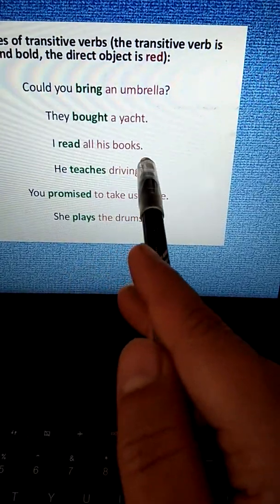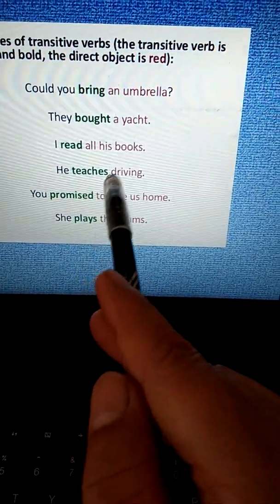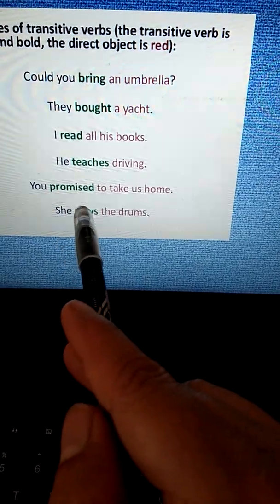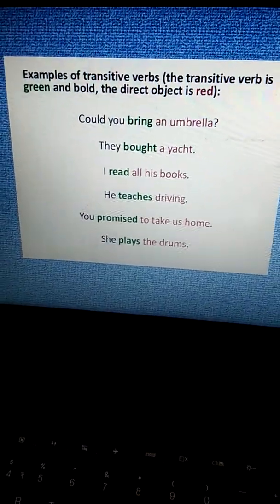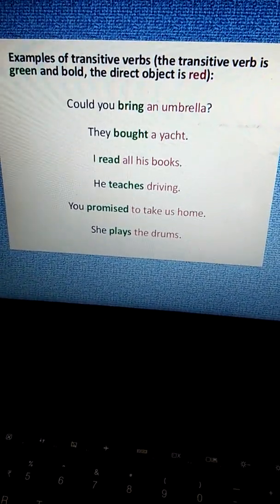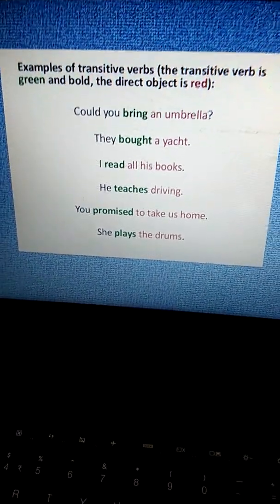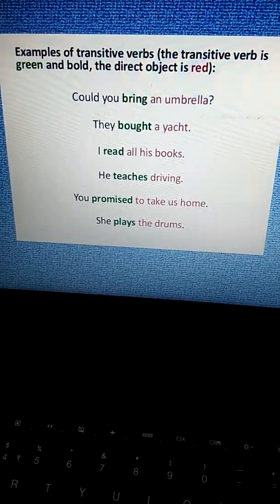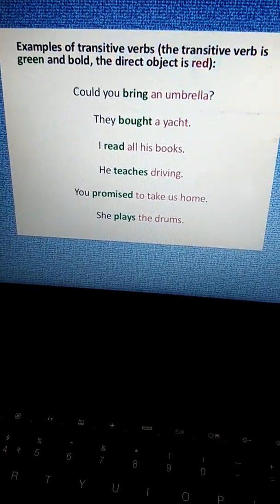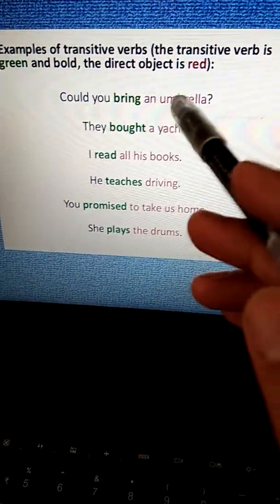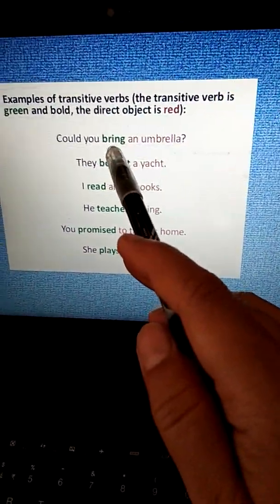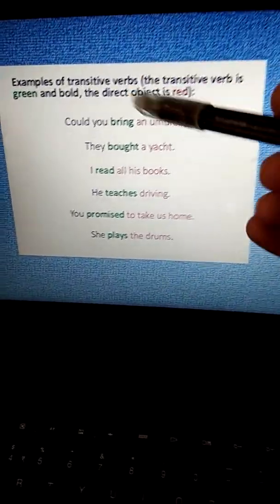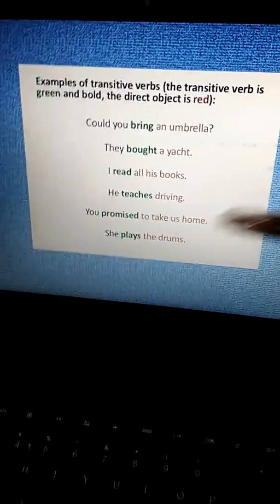I read all his books. He teaches driving. You promised to take us home. She plays the drums. So these are examples of transitive verbs, meaning there is a direct object receiving the action of the verb. Okay.